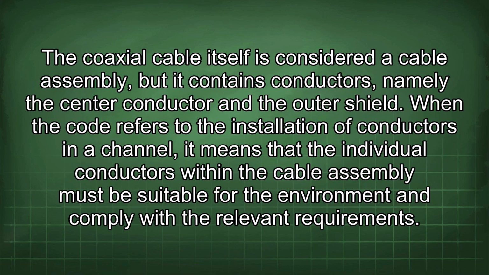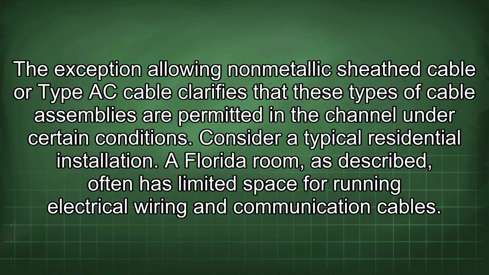The coaxial cable itself is considered a cable assembly, but it contains conductors, namely the center conductor and the outer shield. When the code refers to the installation of conductors in the channel, it means that the individual conductors within the cable assembly must be suitable for the environment and comply with the relevant requirements. The exception allowing non-metallic sheath cable or type AC cable clarifies that these types of cable assemblies are permitted in the channel under certain conditions.